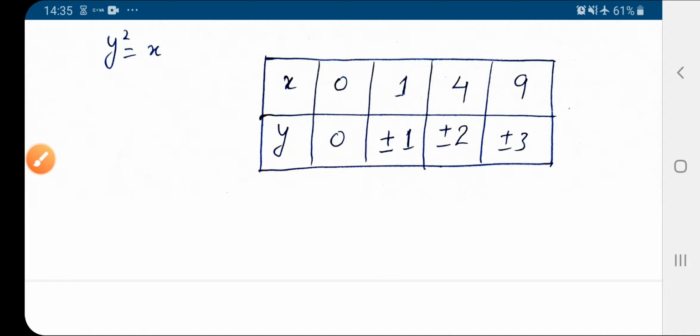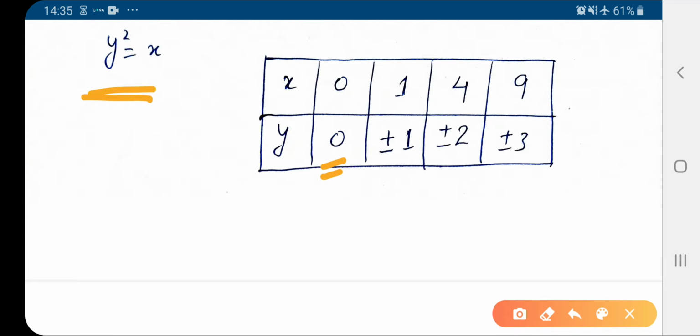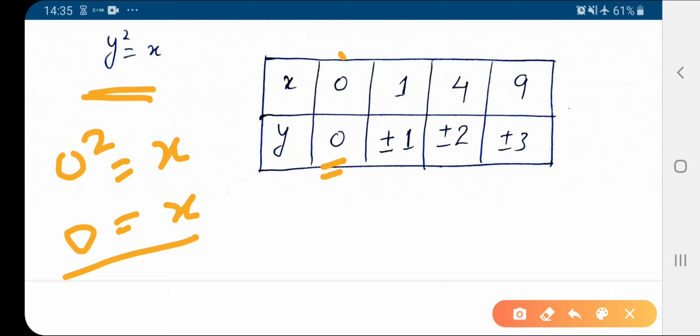Now from this equation, let's check the values for x and y. When y equals 0, then x will also be 0. So that is the first.